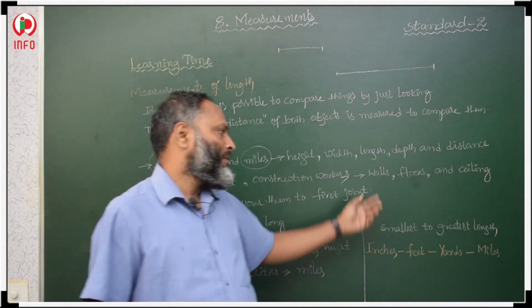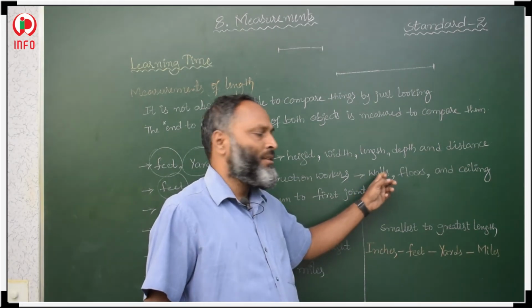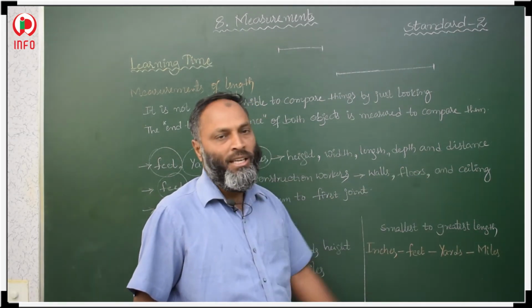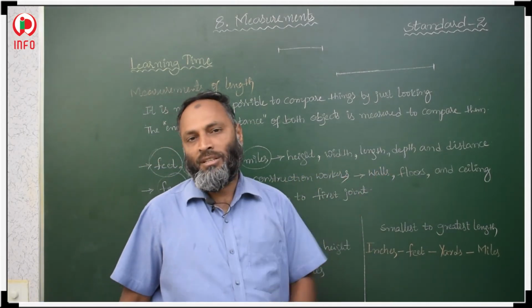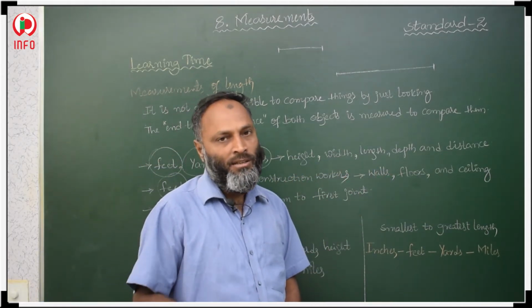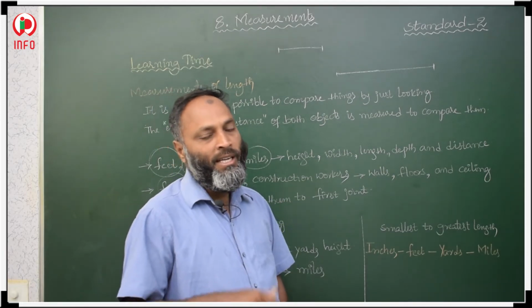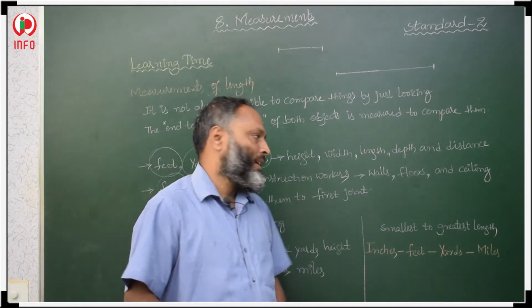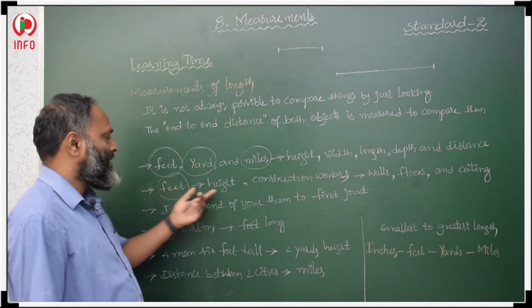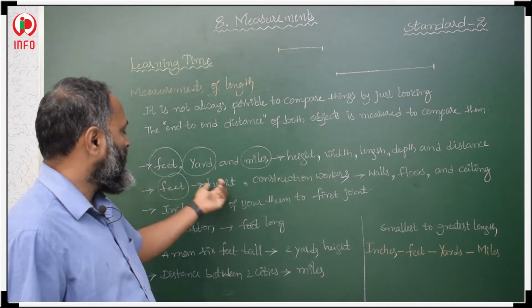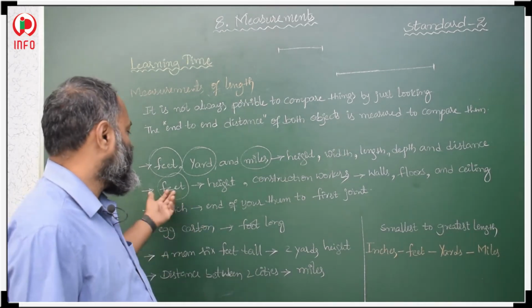Generally these construction workers use feet to calculate heights and area.